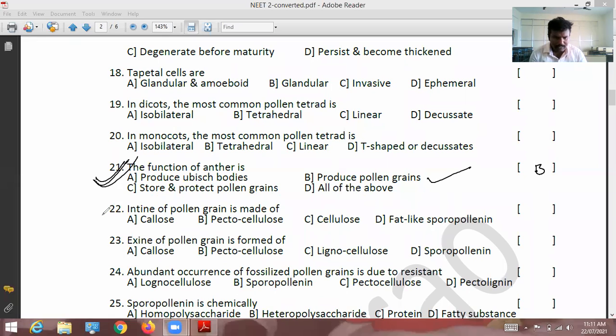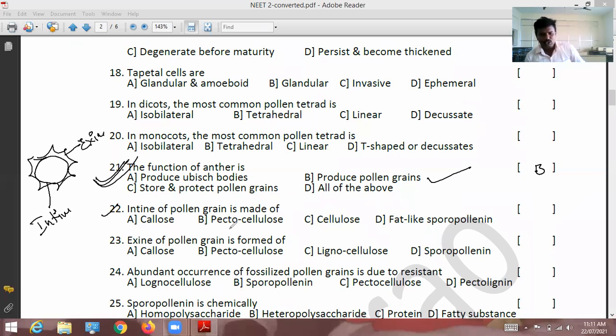Intine of pollen grain is made up of, see, this is called exine, and next to the exine layer is called intine. Intine is made up of pectocellulose. It is a direct question.